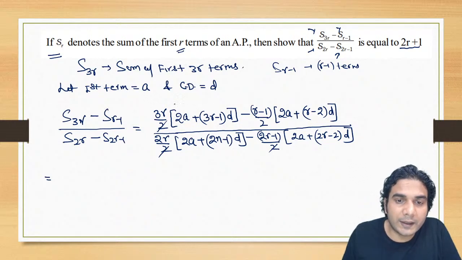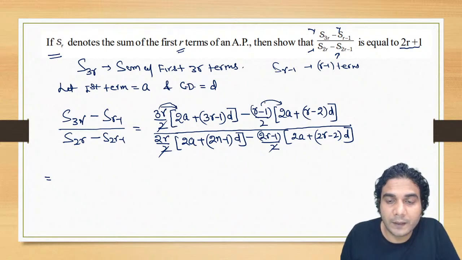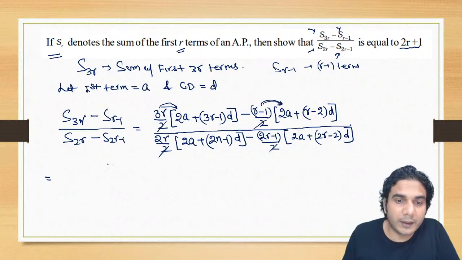Multiply this 3r inside, and this r minus 1 inside. So I'll club also simultaneously. From first and first, I'll get 6ar, and from this the 2 has got cancelled. From this I'll get 2. Okay.